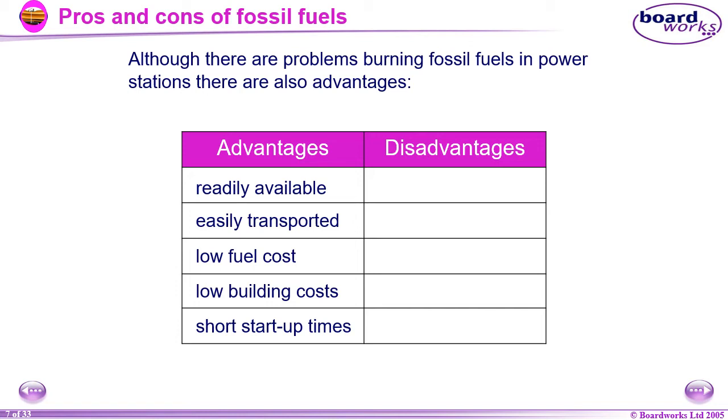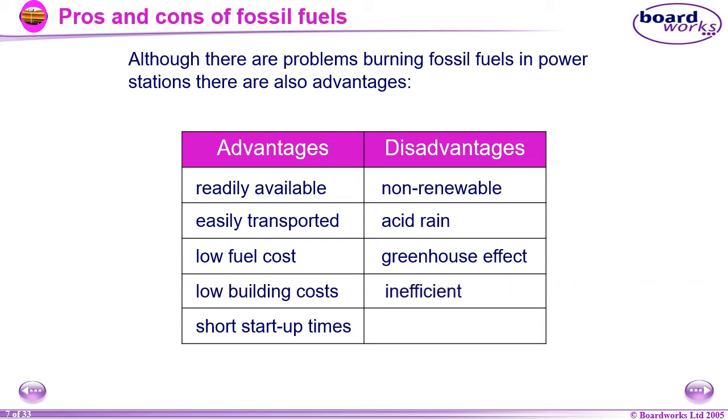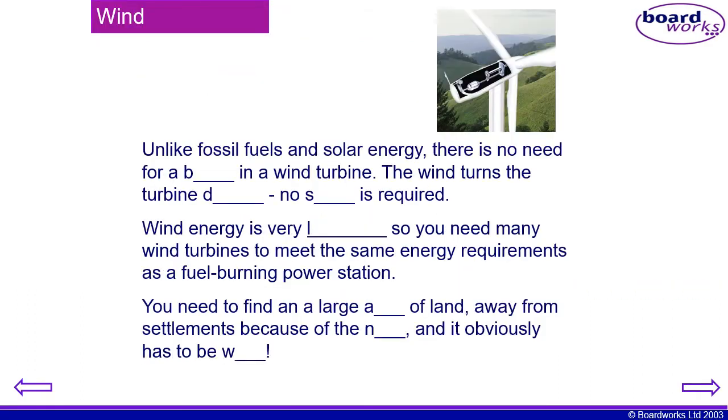And there are some disadvantages. They are non-renewable, so eventually they will be finished from planet Earth and then we don't have anything as a fuel for the future. They can cause acid rain, they can cause the greenhouse effect, meaning they can raise the planet Earth's temperature basically. They are inefficient, and there can be a lot of problems.